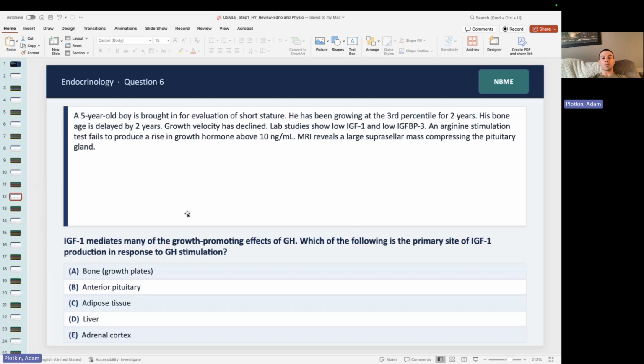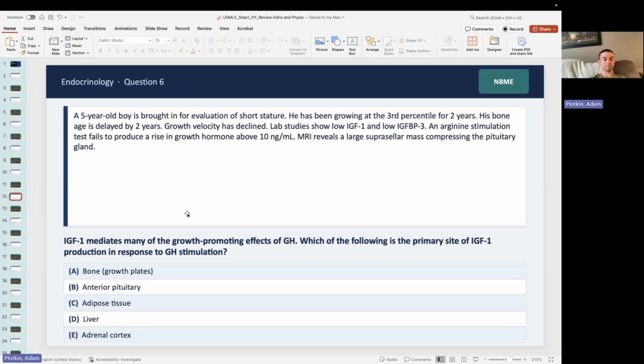All right, a 5-year-old boy is brought for evaluation of short stature. He's been growing at the third percentile for 2 years. His bone age is delayed by 2 years. Growth velocity has declined. Lab studies show low IGF-1 and low IGF-BP3. An arginine stimulation test fails to produce a rise in growth hormone above 10 nanograms per milliliter. MRI reveals a large suprasellar mass compressing the pituitary gland. IGF-1 mediates many of the growth-promoting effects of GH. Which of the following is a primary site of IGF-1 production in response to GH stimulation?